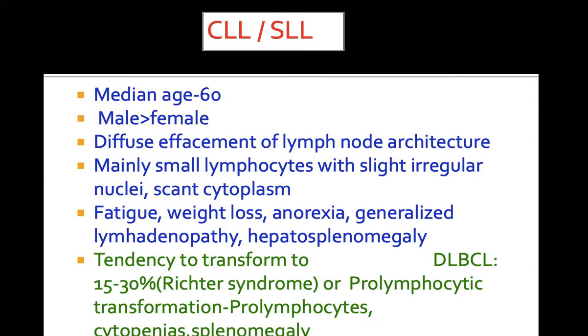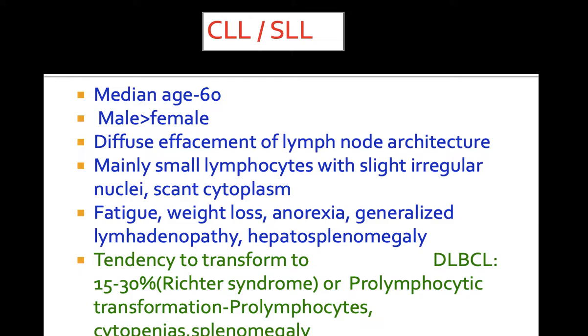The next variant is chronic lymphocytic leukemia or small lymphocytic lymphoma. This occurs at a median age of 60 years with a male predominance. This shows a diffuse effacement of the lymph node architecture, and the lymph node is mainly composed of small lymphocytes with slightly irregular nuclei and scant cytoplasm.